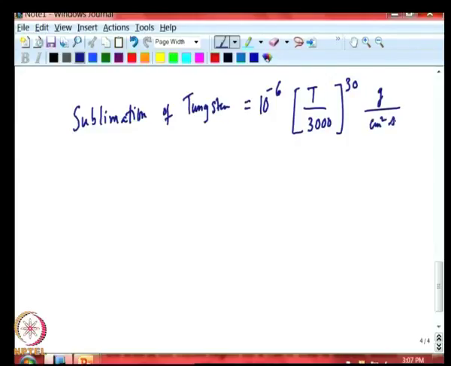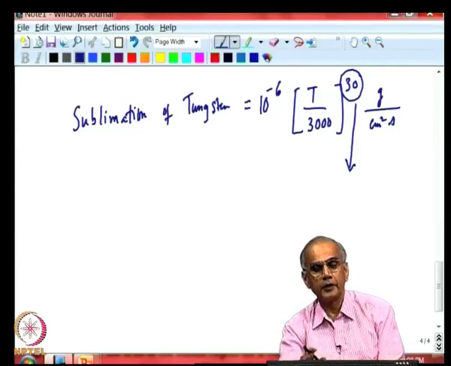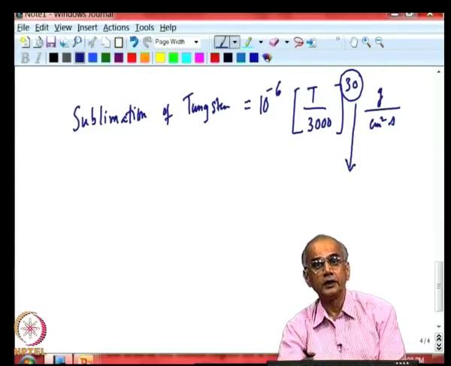This is the rate at which tungsten sublimates from the wire, and the key issue here is not the numerical value, but this power. So, notice that the sublimation increases almost exponentially with temperature, and it is going up at the rate of T to the power 30.